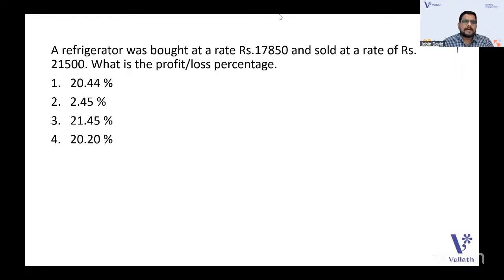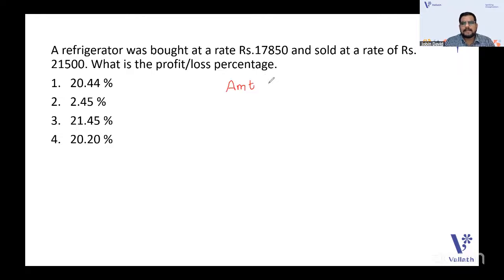Every time, when we had marathon revisions, when we had profit and loss and mathematical reasoning, I used to explain the formula for profit and loss percentage, for our YouTube babies and also our Wallet students.